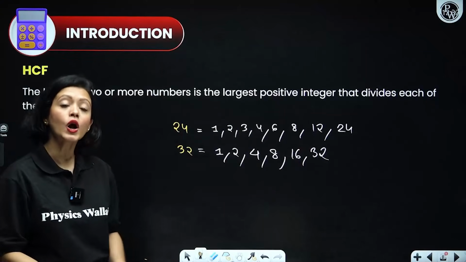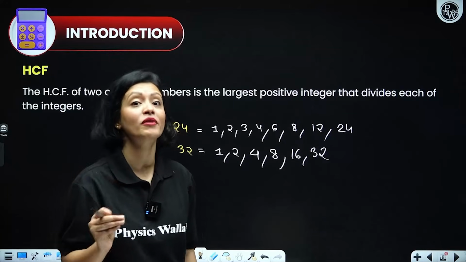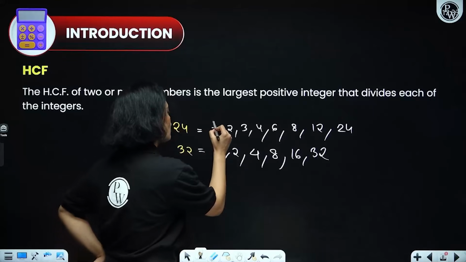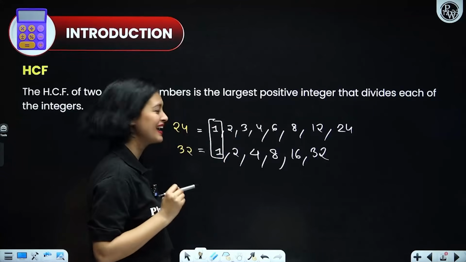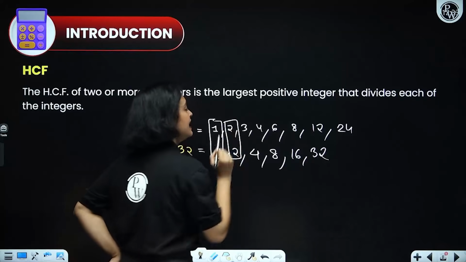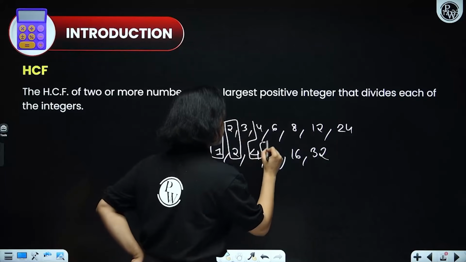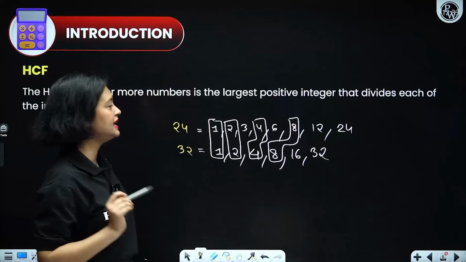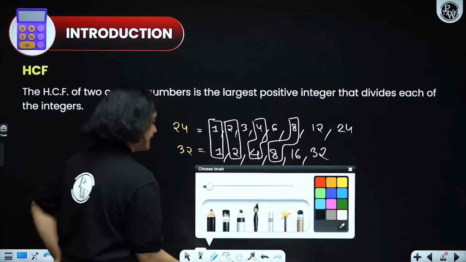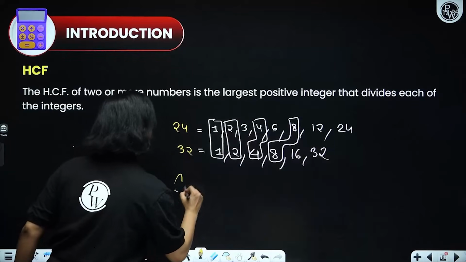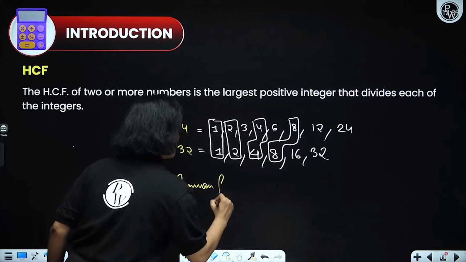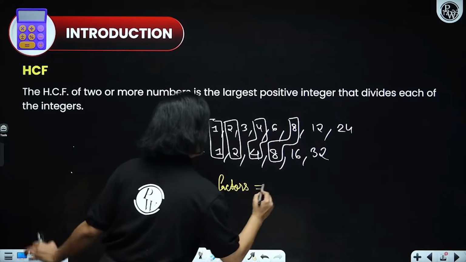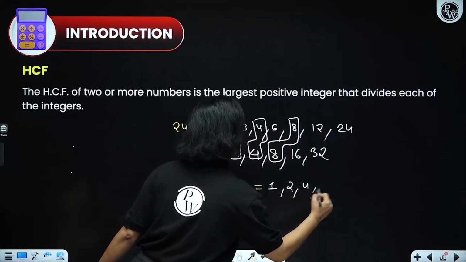Okay? Now, all we need to do is, first of all, find all the common factors. That means all the numbers that are dividing 24 and 32 both. Okay, so first of all, obviously, 1 is there. Next, 2 is there. Next, 4 is there. Right, everyone? Next, 8 is there. And that's it. These are the only common factors. So, let me write down all the common factors here. Common factors of both of these are 1, 2, 4, 8.